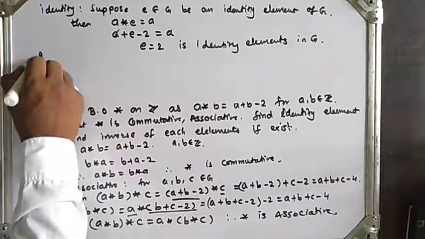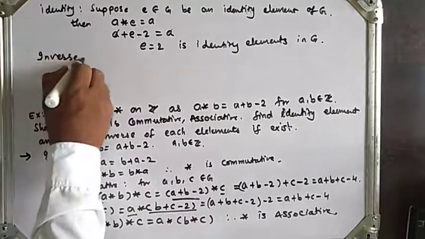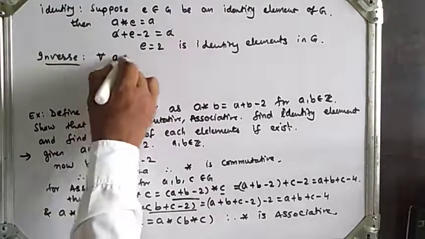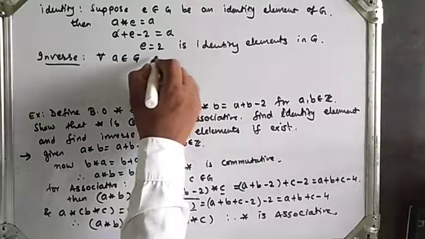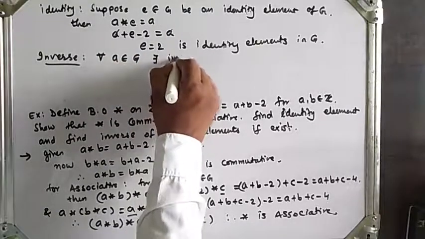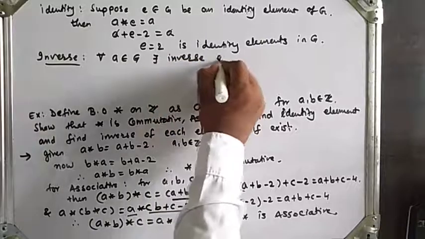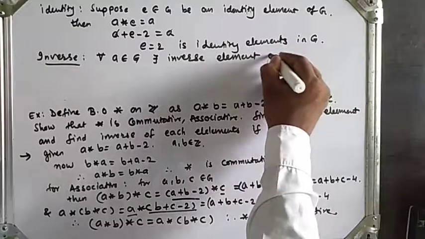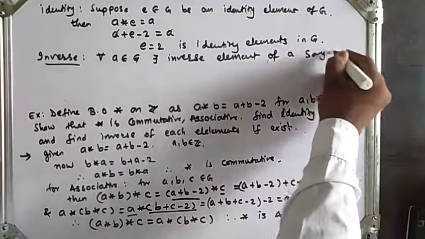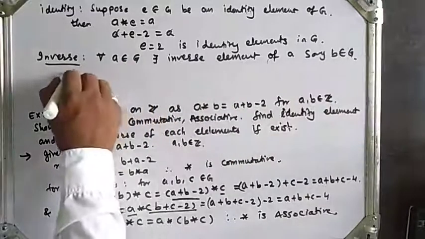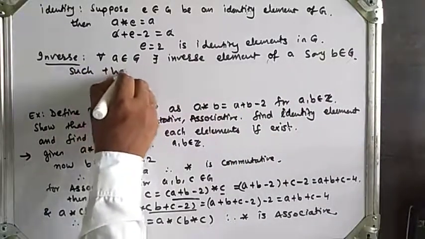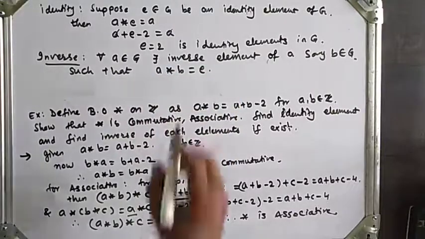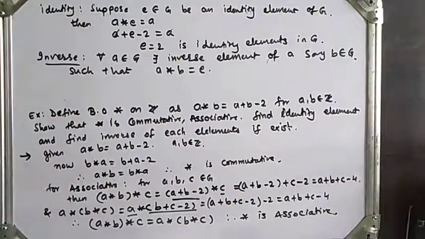So next is inverse. Suppose for all a belonging to G there exists an inverse element of a, say b, also belonging to G, such that a star b is equal to the identity. Then we say that b is an inverse element of a.